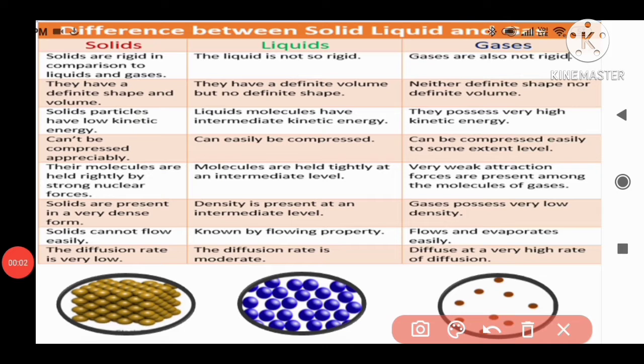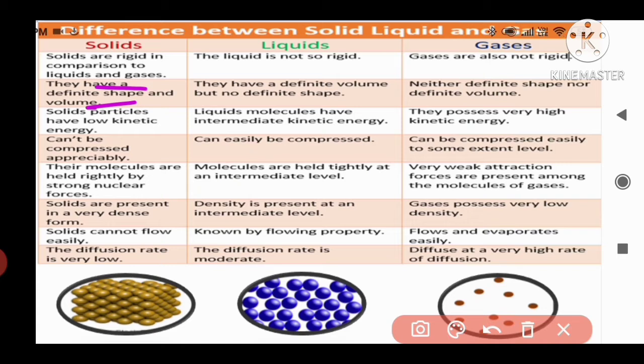Coming to the second property, shape as well as volume. Here, solids have definite shape and definite volume. Let us consider a mobile phone. A mobile phone has a definite shape, we know very well that. And it occupies a particular space, so it has definite volume also. So solids have definite shape and definite volume.